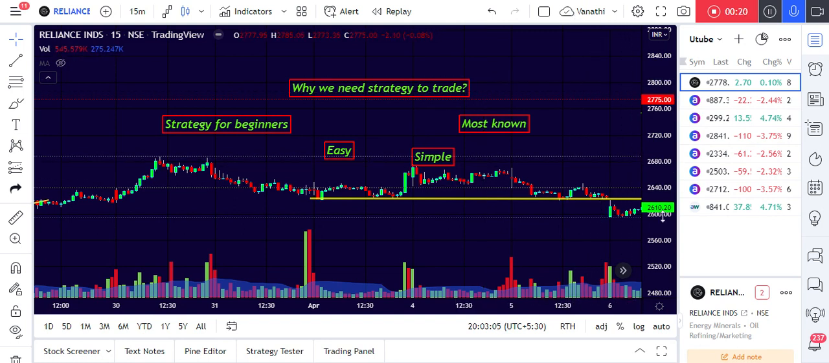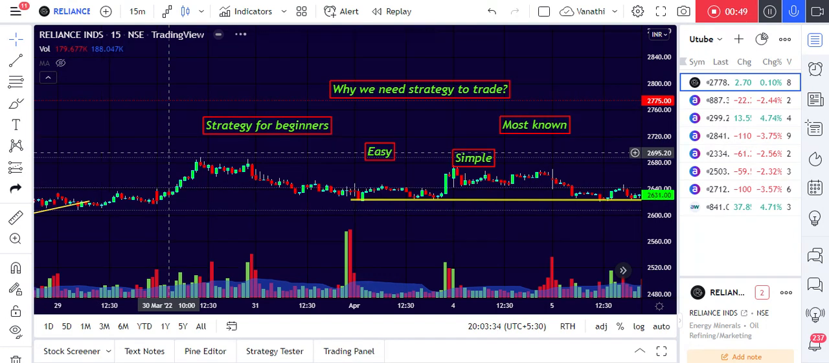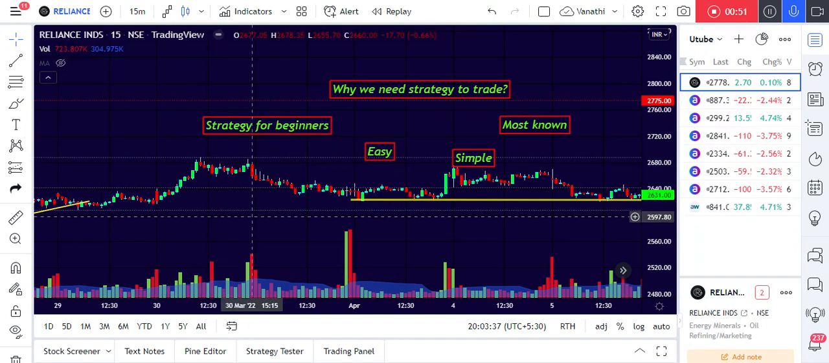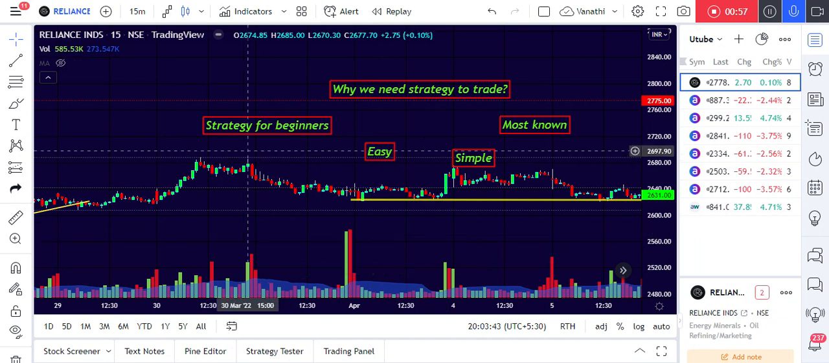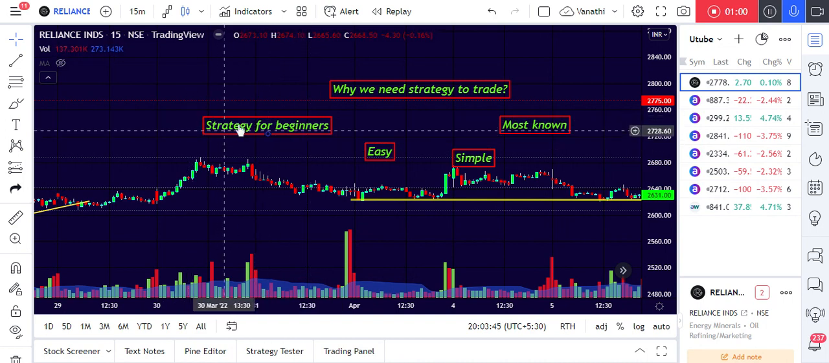So first of all, why do we need a strategy to trade? The reason is every day we are having a gap up or gap down or range bound day, and most of the time it gives an unexpected move. When there is an unexpected move in the market, if we didn't have any strategy or pre-plan, then it will become very tough for us to handle it. We won't be sure about whether to buy or sell or hold. So, to avoid such confusion, we need a strategy to trade.